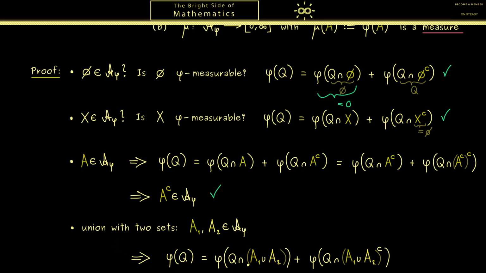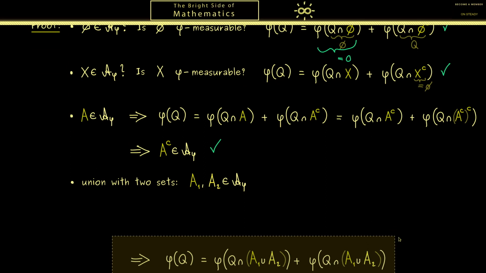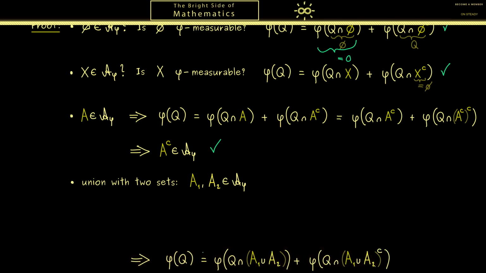Therefore, we already know our goal here. So let's put this at the bottom. Here, please also recall it's sufficient by the definition of an outer measure to show the one inequality. Okay, then let's start bringing the two properties for A1 and A2 together. First, let's apply it to A1. Then, in order to bring A2 in, let's call the second part here Q tilde. Hence, we now can apply the property for A2, but now with Q tilde instead of Q.